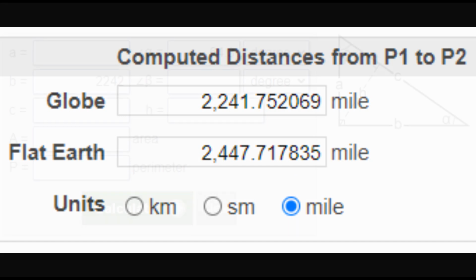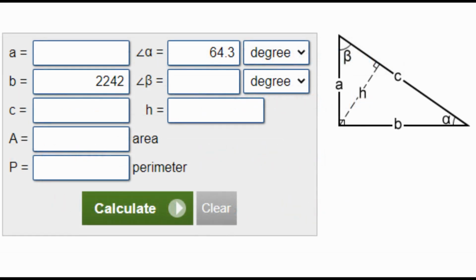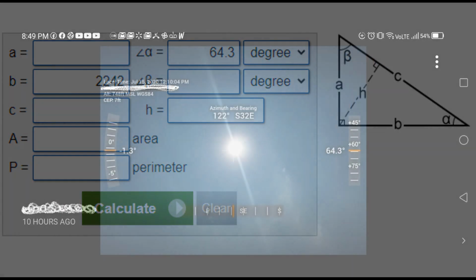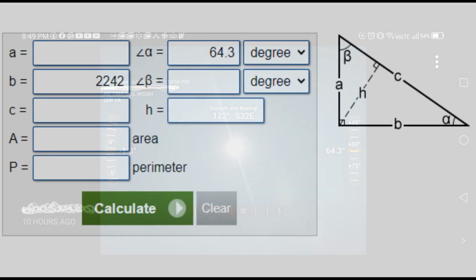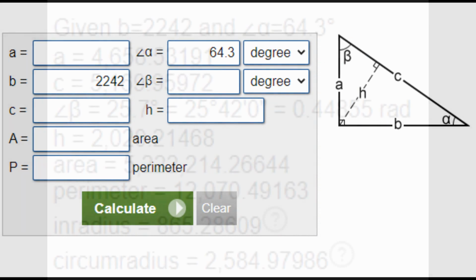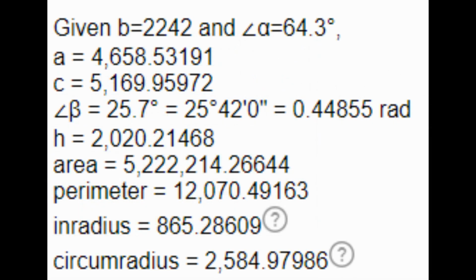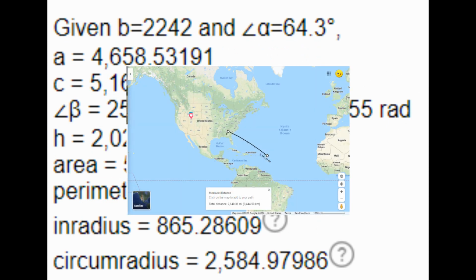Using the Atlanta, Georgia sample, we simply plug in the angle in degrees shown in the applications and the distance that we know, and we arrive at A is 4,658 miles above the ground. We have a right triangle with a base of 2242 miles, an angle up to the sun of 64.3.